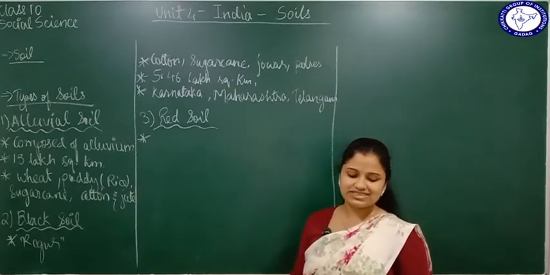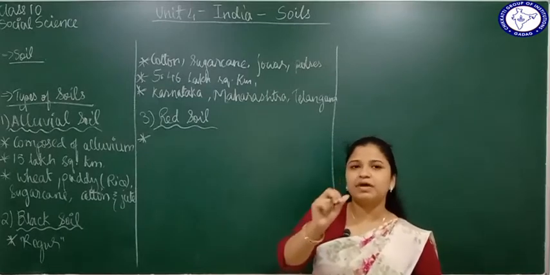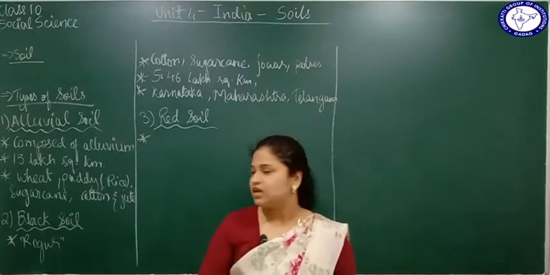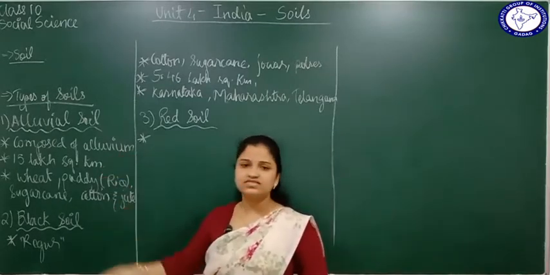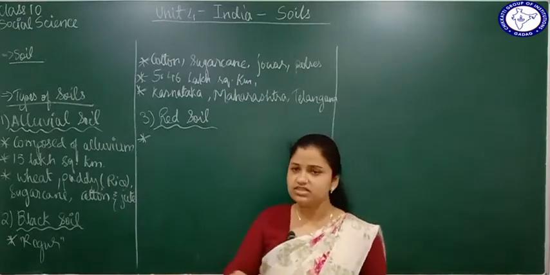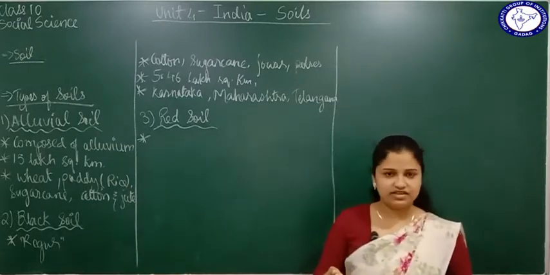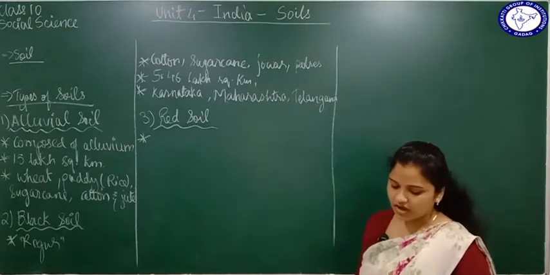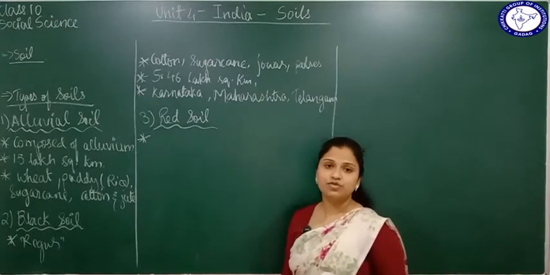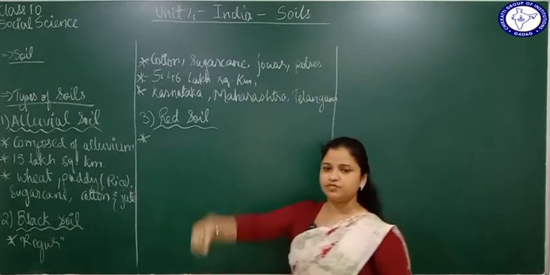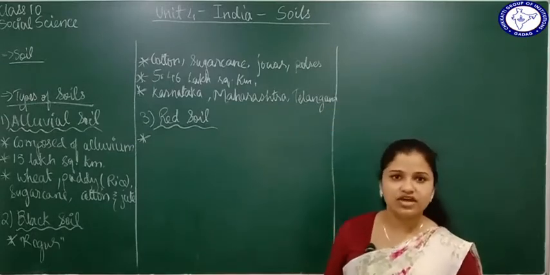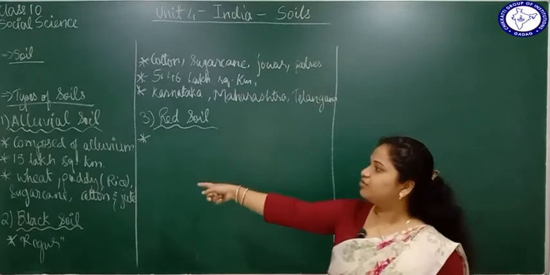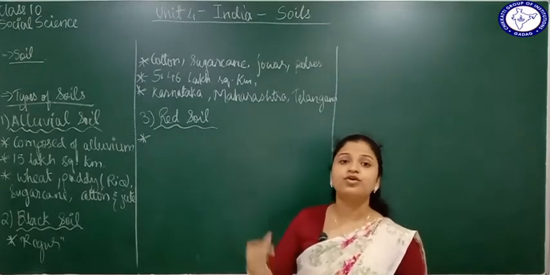And they are very sandy, like the particles are very rough, they are not clayey. Compare them with alluvial soil. Alluvial soil is very clayey, very fine particles. Red soil does not have fine particles, it has sandy particles, bigger particles. Also, they do not retain moisture, they will not hold any moisture. If you put water in them, the water will just flow off. Compared to alluvial and black soil, these two are going to hold moisture.